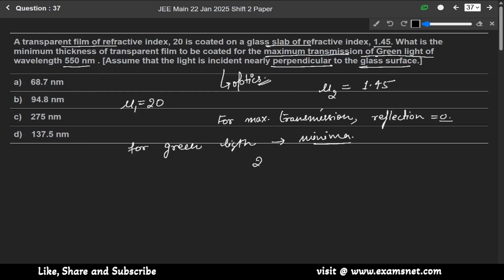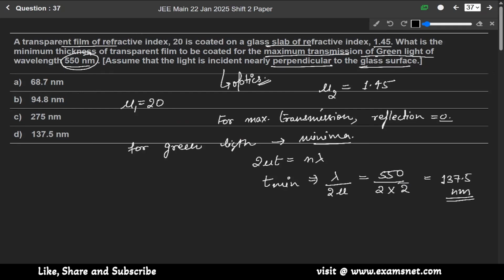So we know the formula 2 mu t equals n lambda. So t minimum, the thickness, will be lambda over 2 mu. Lambda is given as 550 nanometer, so it will be 550 over 2 mu, and mu is 2. So it will be equal to 137.5 nanometer. Okay. So option D is the correct answer.